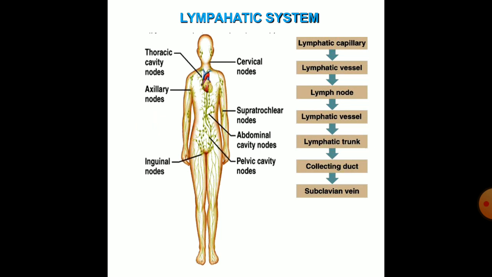This is the lymphatic system. It is composed of lymphatic capillaries. The lymph from the lymphatic capillary is transferred to the lymphatic vessel. Then through the lymph node, it passes to the lymphatic vessel and reaches the lymphatic trunk. Through the lymphatic trunk, it reaches the collecting duct and ultimately drains into the subclavian vein.